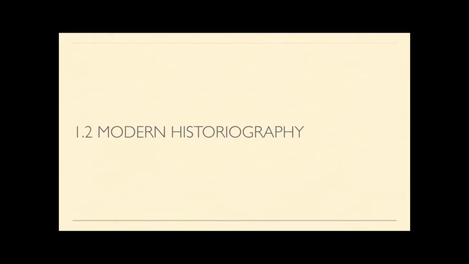Today's topic is history and we are studying lesson number 1, historiography, development in West. We have covered the introduction part. We have covered 1.1, the tradition of historiography, in parts 1 and 2, and now this is part 3, which deals with modern historiography, the historiography which we are using today. There are 4 main characteristics of modern historiography, so let us start with them.